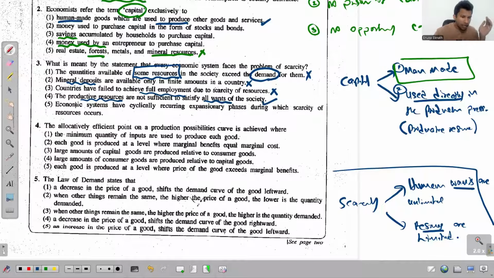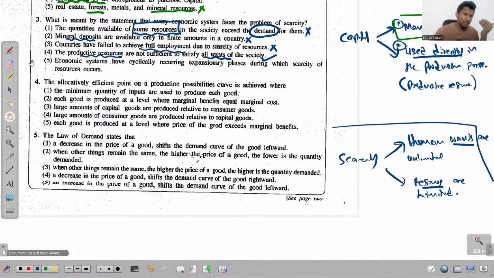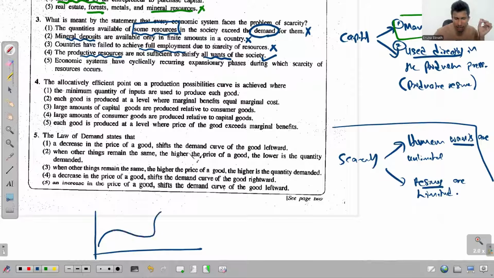The fifth one, economic systems have cyclically recurring expansionary phases during which scarcity of resources occurs. So there's no meaning in this one. The reason is, if you just look at this business cycle, right? If you look at the business cycle, we say that we mainly have 4 phases in a business cycle, and this problem, I mean scarcity, is something that is common to any given phase.